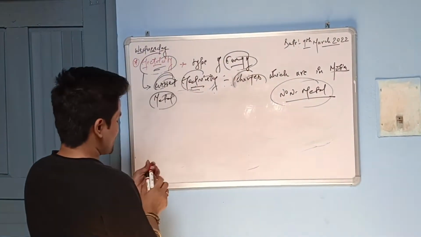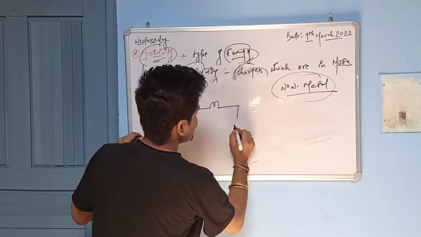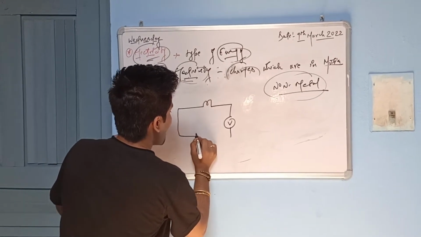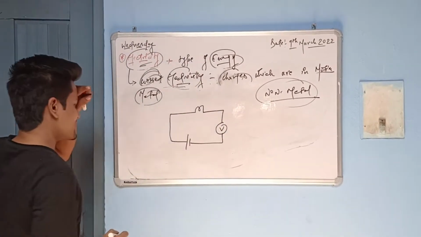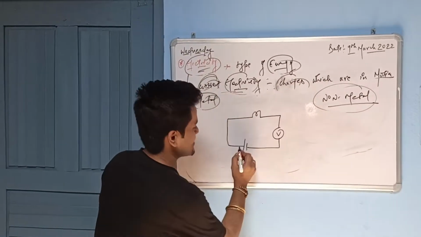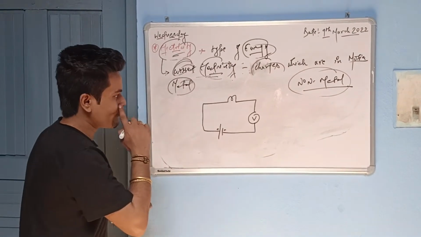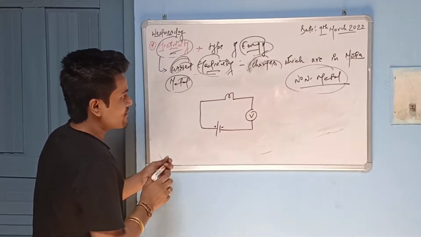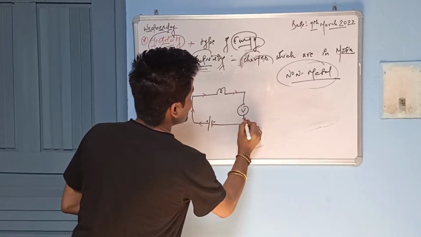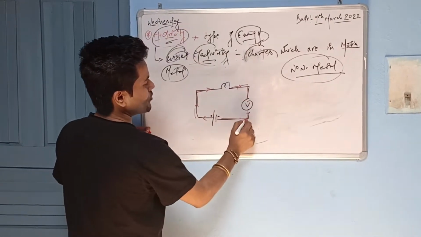Suppose this is a circuit. I hope that you know about circuits, guys. So this is a voltmeter, and what I have done over here is added a cell, which is a source of potential difference or a source of power. We will study that in later topics. This circuit is a metallic wire, which is responsible for the flow of electrons.